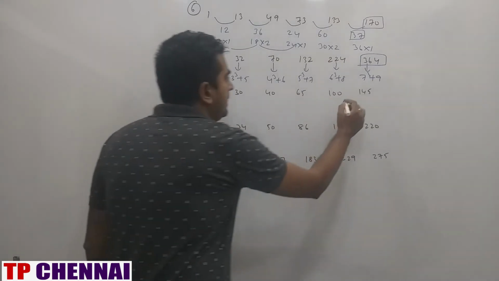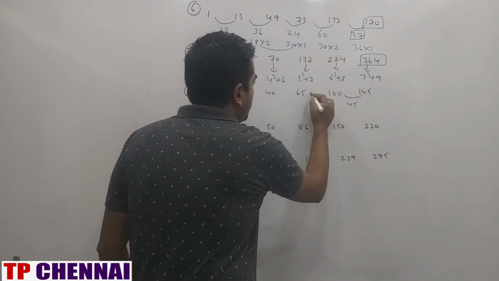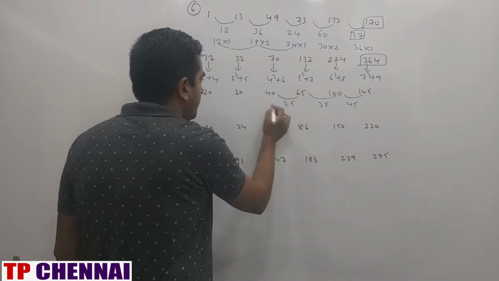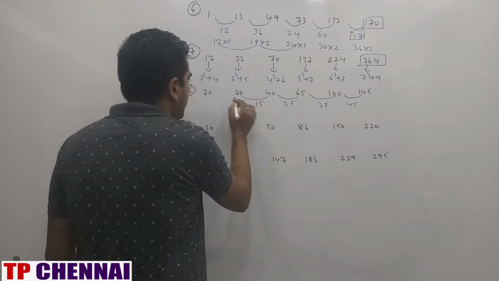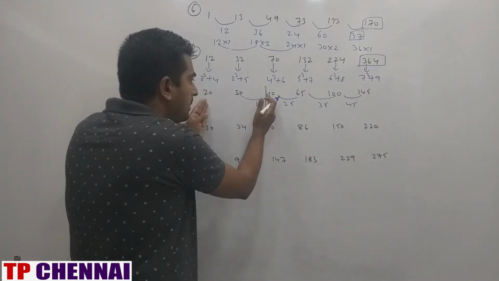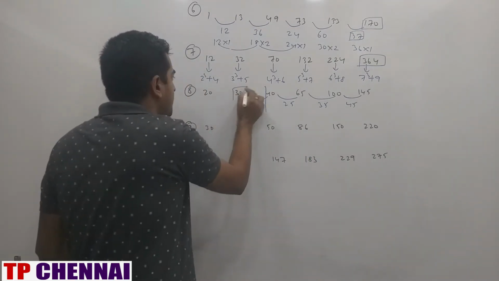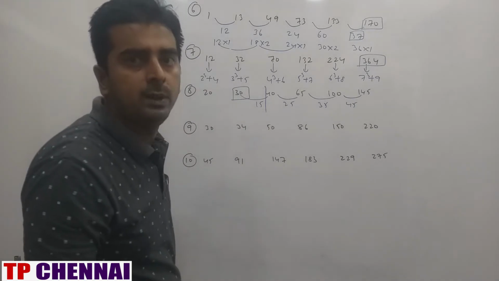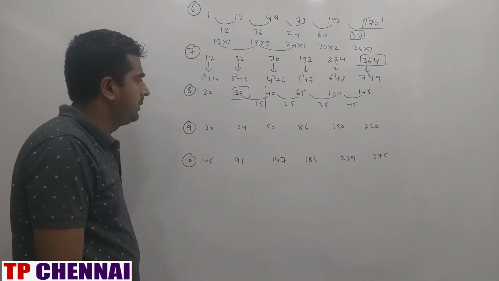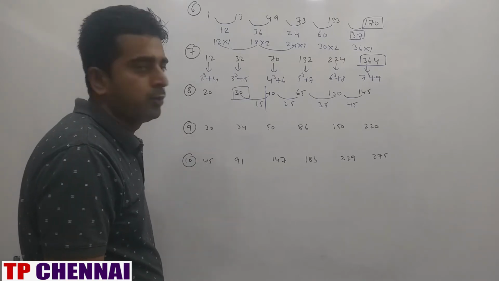Starts from right hand side. Difference is how much? 45. Difference is how much? 35. 10 gap is there. Difference is how much? 25. Here also difference should be then 15. So up to now problem is not there from the right hand side. So problem comes here. That means whenever problem comes, middle number is the problem. No need to calculate also. Next one. 30, 34, 50, 86, 150, 220.